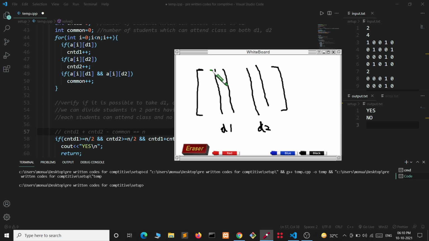These students can attend class on day 1, these students can attend class on day 2. Then we are counting this part plus this part, but this part is coming twice, so we subtract the common part.